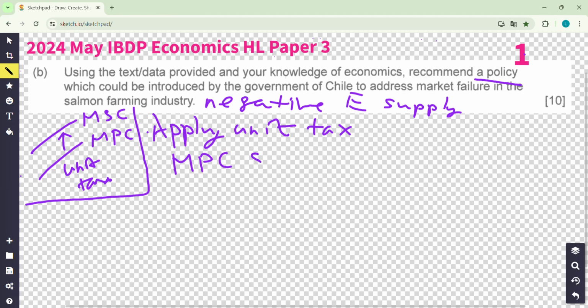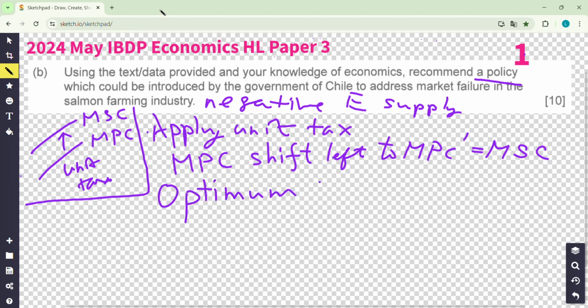MPC shifts to the left, okay, shift left to MPC dash, which overlaps with MSC. Excellent. So the optimal output is restored. It is attained. Yeah, we go back to the optimal quantity. So no market failure.